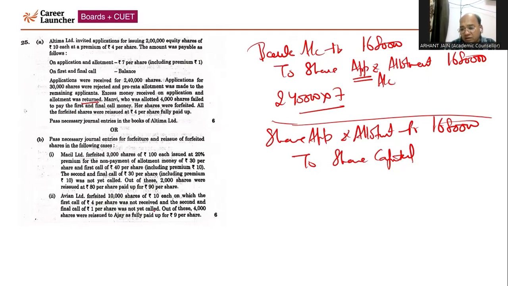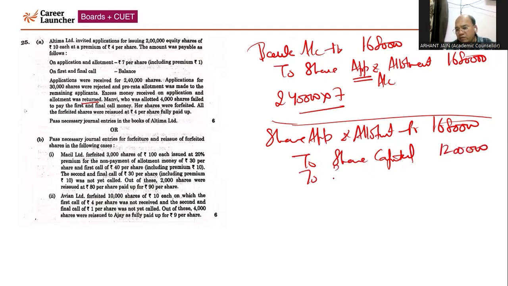In this question, the company has received applications for 2 lakh 40,000 shares, and 30,000 were completely rejected. So the pro rata category is 2 lakh 10,000 versus 2 lakh, right? So 10,000 shares multiplied by 7, nothing but 70,000 rupees. We are having excess application money that's supposed to be refunded because the question specifically says the excess money is to be refunded. You can't adjust it by yourself, right? So accordingly, share capital will be at the face value. The face value of the capital is 6 rupees multiplied by 2 lakh, that will come 12 lakh.